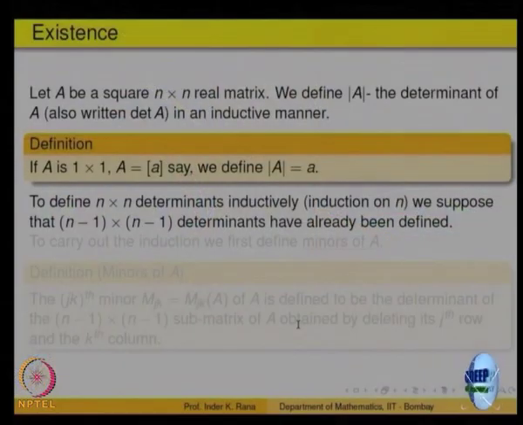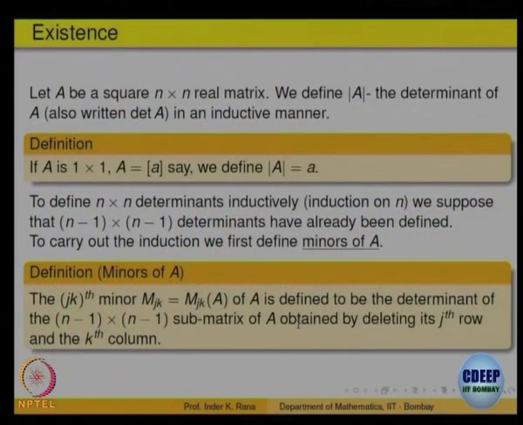Define it for n equal to 1. So, for n equal to 1, what is the definition? It is only one scalar, right. So, it is that scalar itself as the determinant, only one row, one column. So, all properties will be satisfied. Assume you have defined the notion of determinant for n minus 1 cross n minus 1 matrices. That means, for every n minus 1 cross n minus 1 matrix, you have the notion of determinant with those three properties. With those three properties, I want to define what is the notion of determinant for an n cross n matrix.